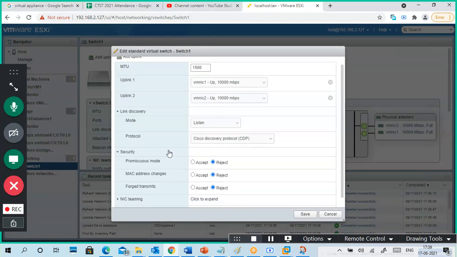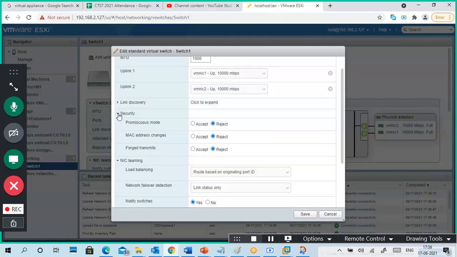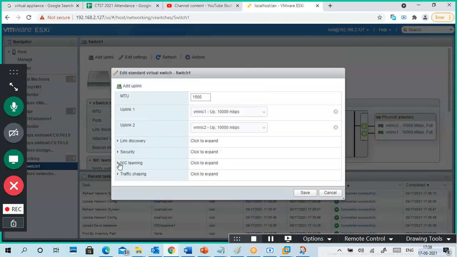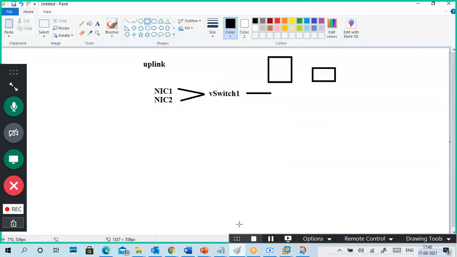Security, teaming. NIC teaming. What is the same for both? Can you see failover order? Both are in active condition only. Either you can put one as active and another as standby. That is also possible.